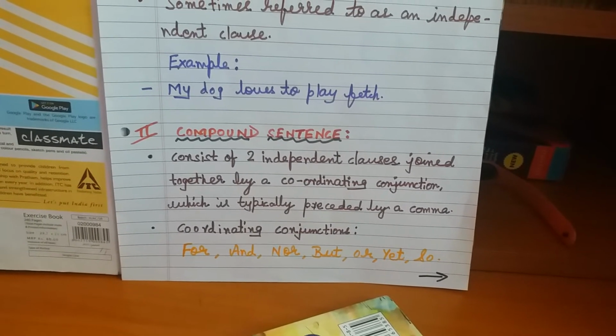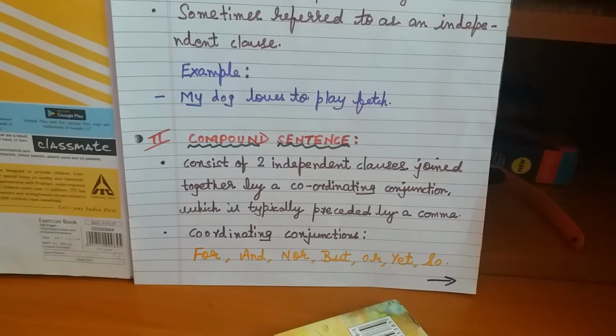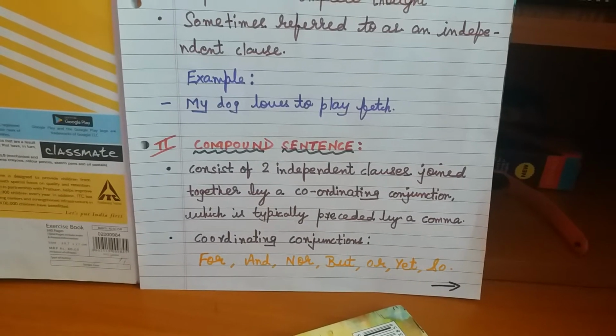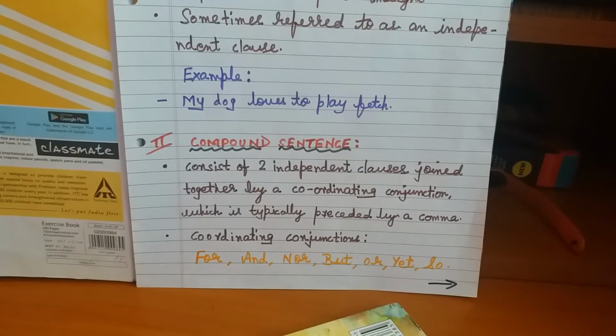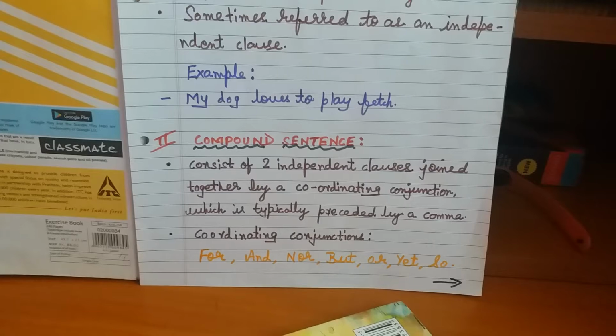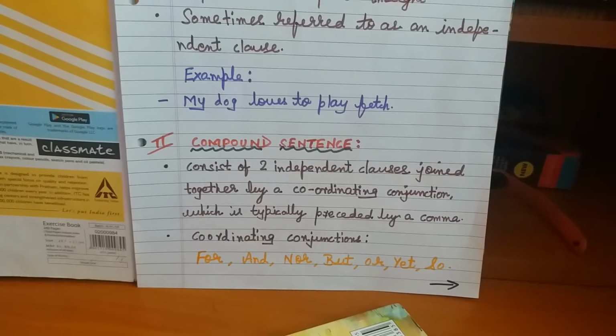Each clause is therefore independent of the other, of the same order or rank, and is called a principal or main clause.